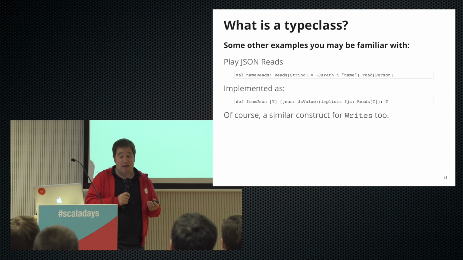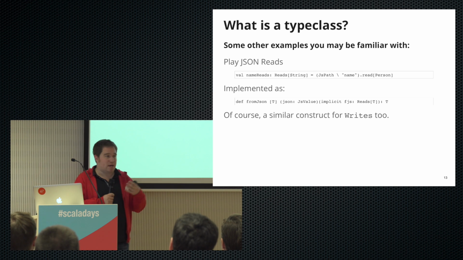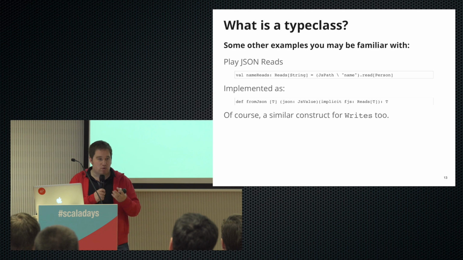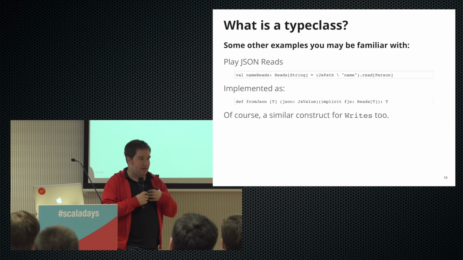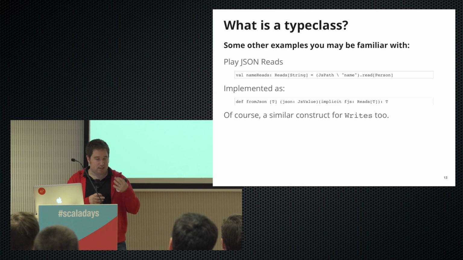For those of you who play JSON, the Reads type is a type class. So it allows us to do things like this: we can extract some part of a JSON, and then we can automatically convert this to a type. We wrote Person, and we have the ability to do this.